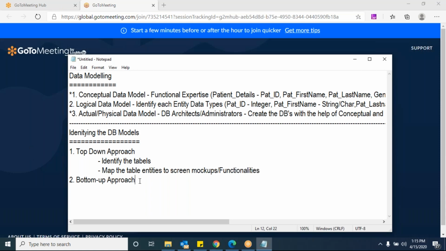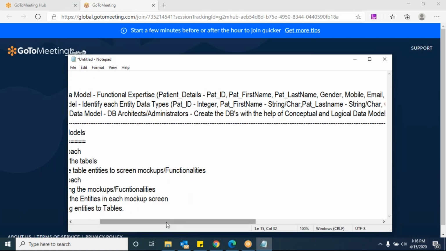Here in the bottom up approach it is different. Here we start by designing the mockups. First we need to design the mockups or functionalities, right? Okay. And then, based on the mockups or functionalities, we need to identify the entities in each mockup screen. Okay, and then mapping entities to the tables. Is that clear now?